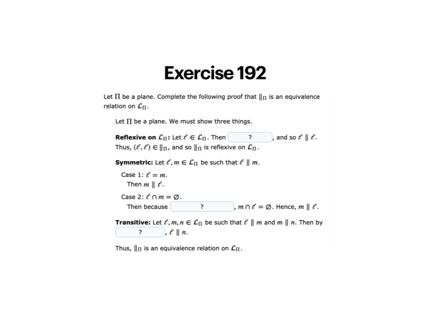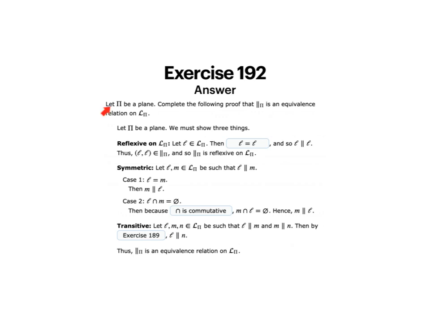Now, I'd like you to press pause again in a moment. We're going to complete the following proof that the parallelism relation in pi is an equivalence relation on the set of all lines of pi. So press pause on your video, complete the proof, and then we'll discuss the answers.